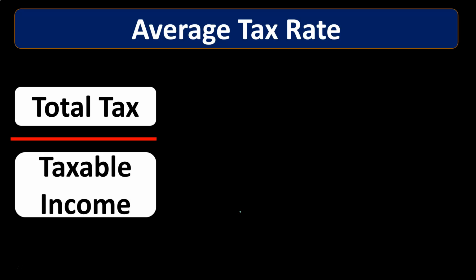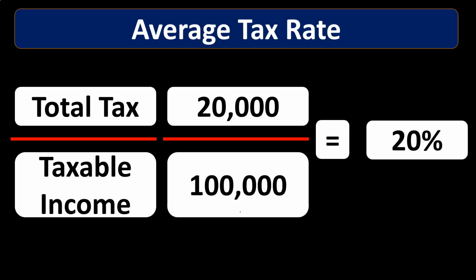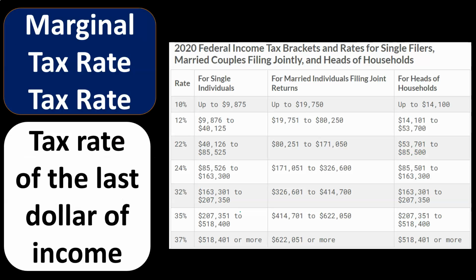So the effective or average tax rate calculation: if we had an example, if we had the $20,000 total tax and the taxable income of $100,000, the average, of course, then dividing that out would be the 20%. That's just an example here. So then we have the marginal tax rate, the tax rate of the last dollar of income.